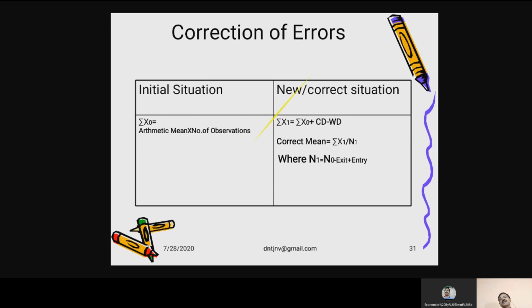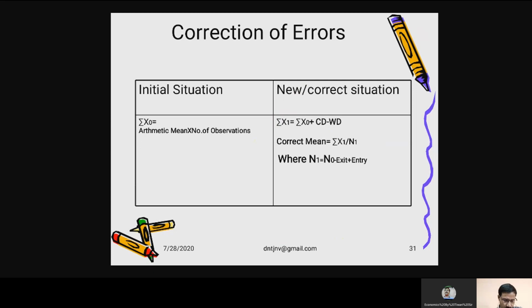Now, how to do correction of an error? When we talk about correction of an error, as we go on calculating a particular average, we may unknowingly commit some mistake or error. Suppose we misread 18 as 10, or we misread 02 as 92. So misreading is possible. It is also possible that we have taken some other data of our own choice. So mistake or error is possible.